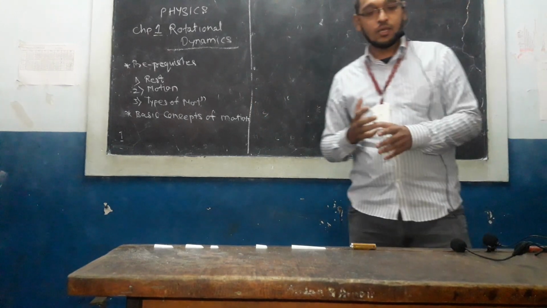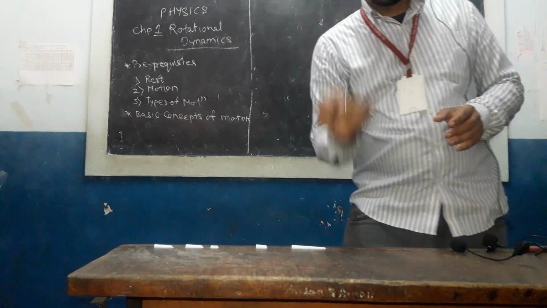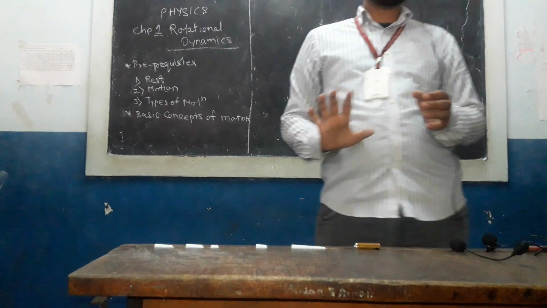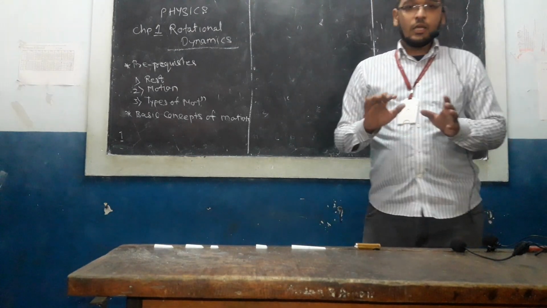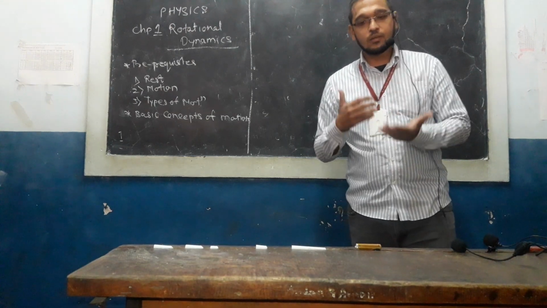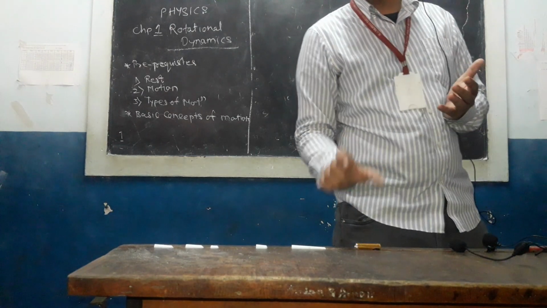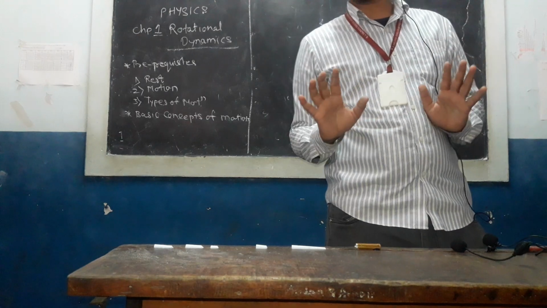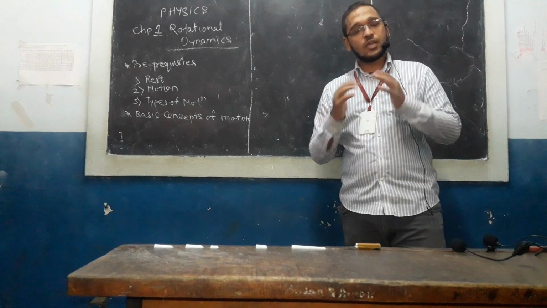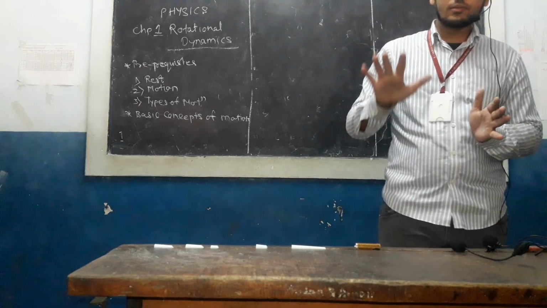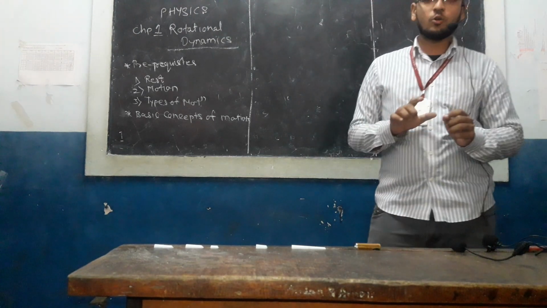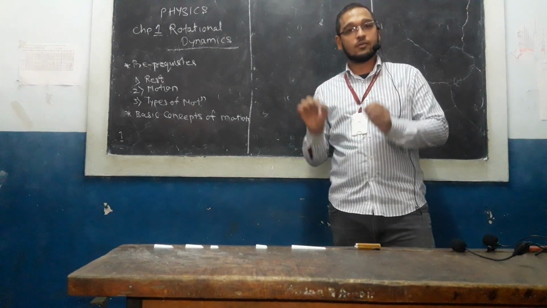Object is at rest. If you see, I have one object, this is a cell. Now at present it is here. Even if time is going on, time is elapsing, time is changing, still this cell, pencil cell, is not changing its position. It is at rest. Okay, so an object which does not change its position, which remains at the same place, that object is said to be an object at rest.